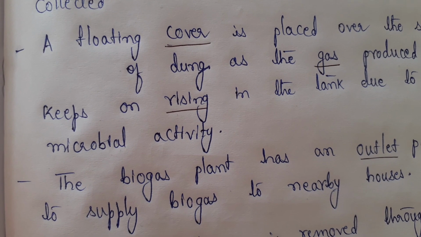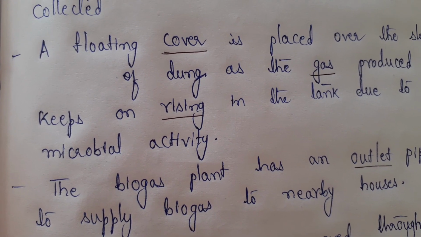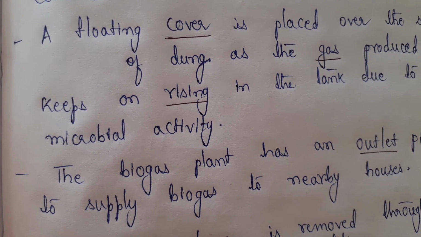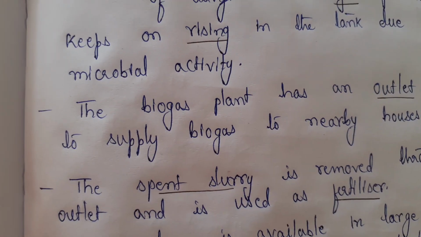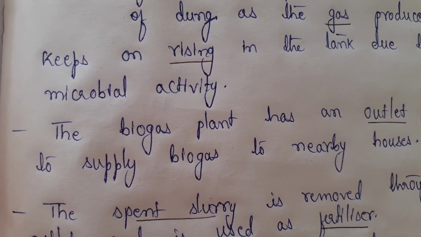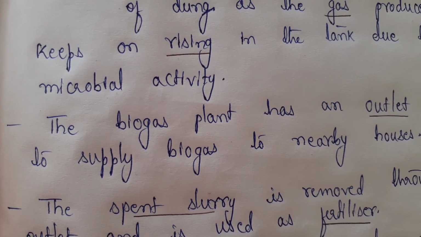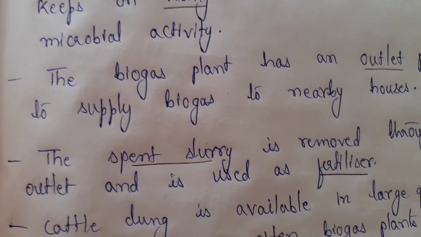When they come up, they will lift the cover which is present on the slurry. So the cover will help you to identify whether gases are produced or not. The gases are produced because of the activity of the microorganisms. So you find the microbial activity in the slurry.